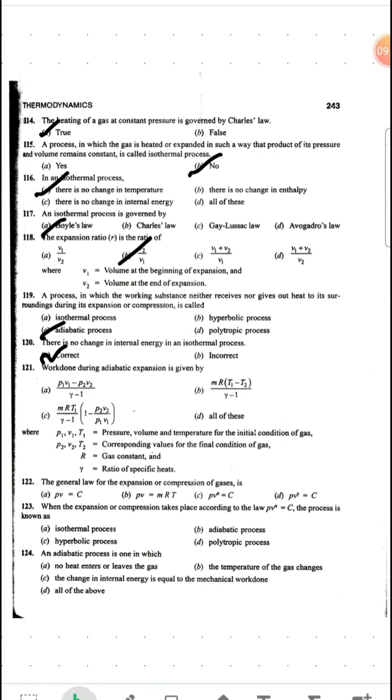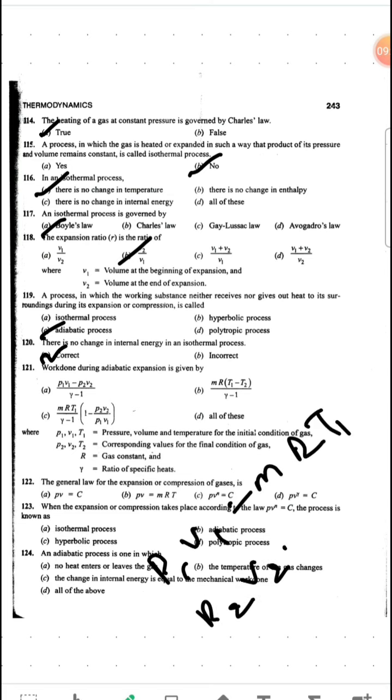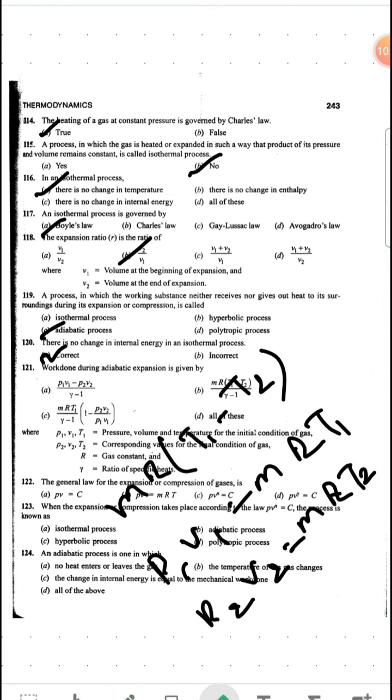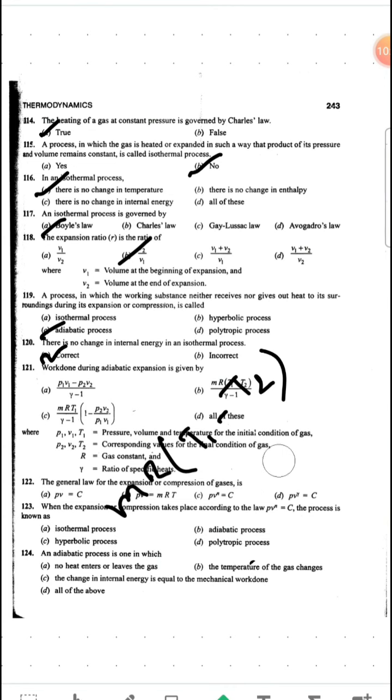So P1 V1 minus P2 V2 by gamma minus 1, right? What you can write from here is P1 V1 minus P2 V2 as MR (T1 minus T2), since we know P1 V1 equals MR T1 and P2 V2 equals MR T2. So you just put in MR T1 in place of P1 V1 and MR T2 in place of P2 V2. What you will get? MR will be common and T1 minus T2. This will be your next new equation, which is option B.